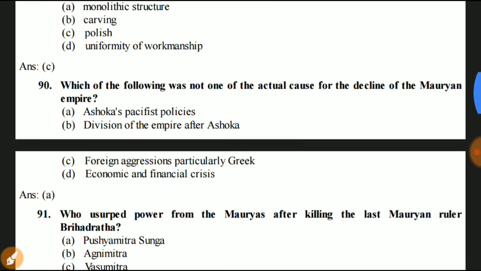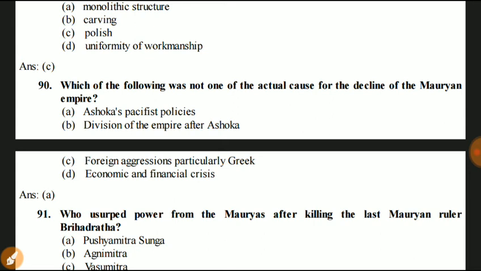Next question 90. Which of the following was not one of the actual causes for the decline of the Mauryan Empire? Ashoka's pacifist policy, division of the empire after Ashoka, foreign aggression, particularly Greek, economic and financial crisis.